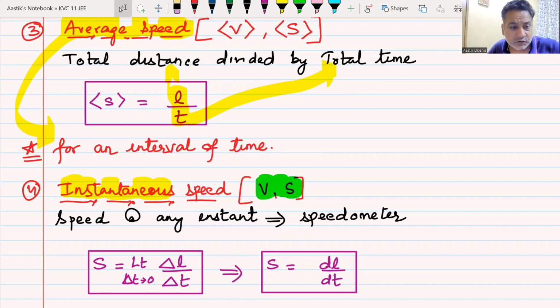Now, we must go ahead and solve some questions on this so that I can lock this topic and we can move ahead. So, we will solve some questions on this so that this topic remains with us forever. Remember, bacha, whenever a question comes to you, if you remember the definition of things, that question becomes simple. If you don't remember the definition, you will feel confused.